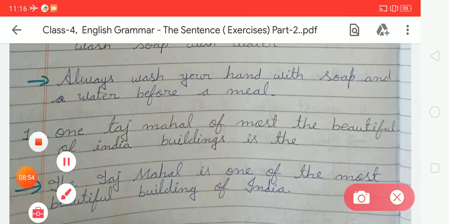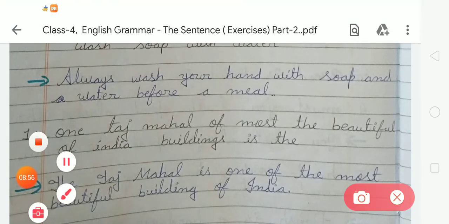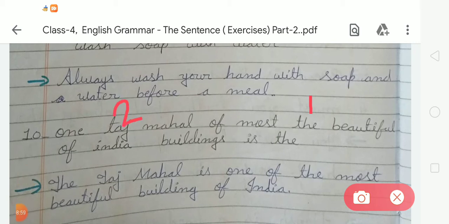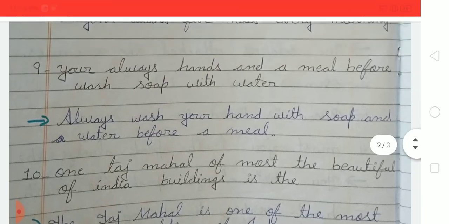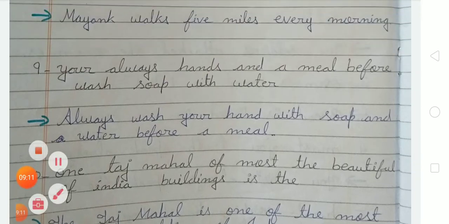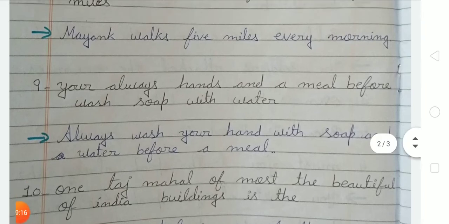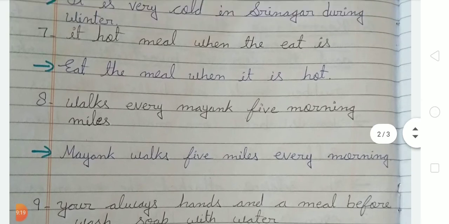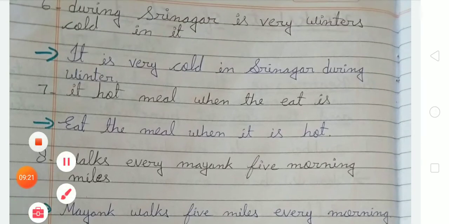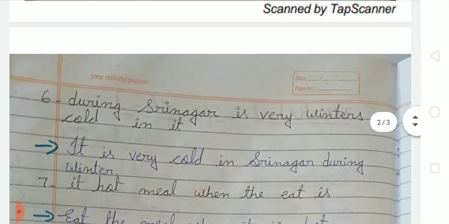Firstly in number 1 we write, the. Second is Taj Mahal. After that, one of the most beautiful buildings of India. Like this we have to rearrange the given jumbled words, and we have to use proper punctuation marks in the sentences. As we all know, a sentence always begins with a capital letter and ends with a full stop, question mark or exclamation mark.